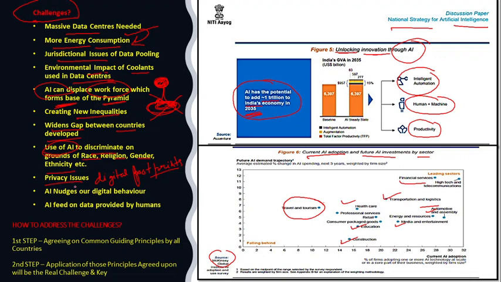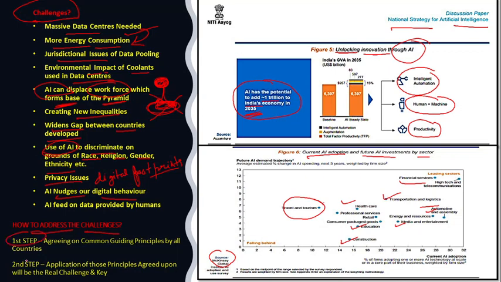And artificial intelligence nudges our digital behavior, because of whatever past digital searches we have done, and what alternatives we are looking for. Based on our digital footprints, AI is trying to mimic our preferences and even our perceptions. So AI feeds on the data provided by humans. As you can see, data for the algorithms are subconsciously or unconsciously provided by humans, and AI feeds on such data. So what is to be done to address these challenges?